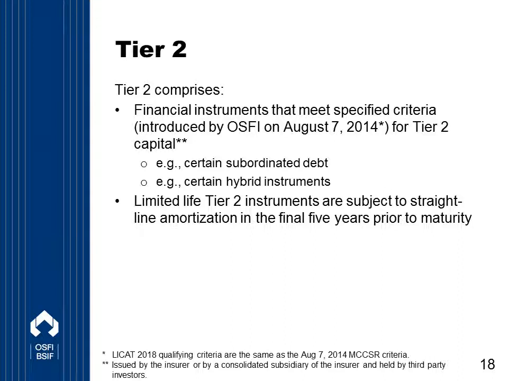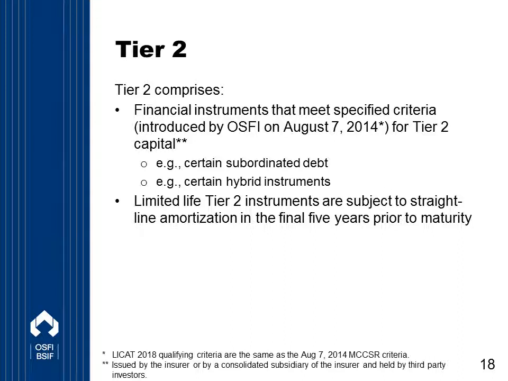Also in Tier 2, we look at instruments that have a maturity. If they do have a maturity, they are subject to straight line amortization in the final 5 years prior to maturity, or the effective dates governing retraction or redemption rights.